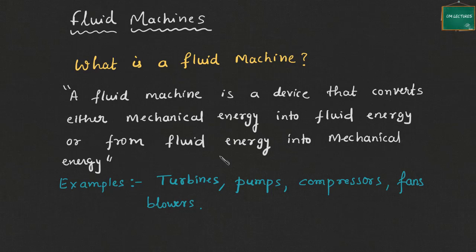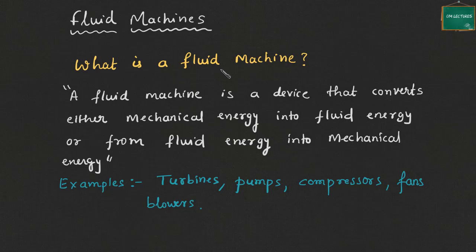So if we have a fluid which has very high pressure, that means it has a good amount of fluid energy, and that can be utilized. That energy which is stored in the fluid in the form of pressure energy can be converted into mechanical energy. So this common term is fluid machines. For examples: turbines, pumps, compressors, fans, or blowers. All these are turbo machines or fluid machines.